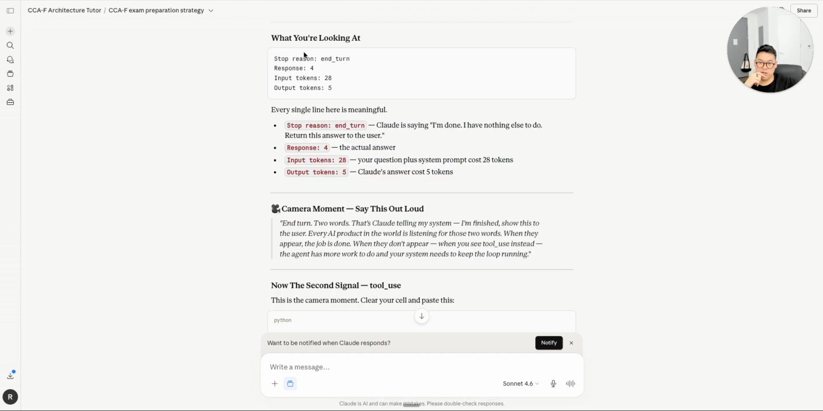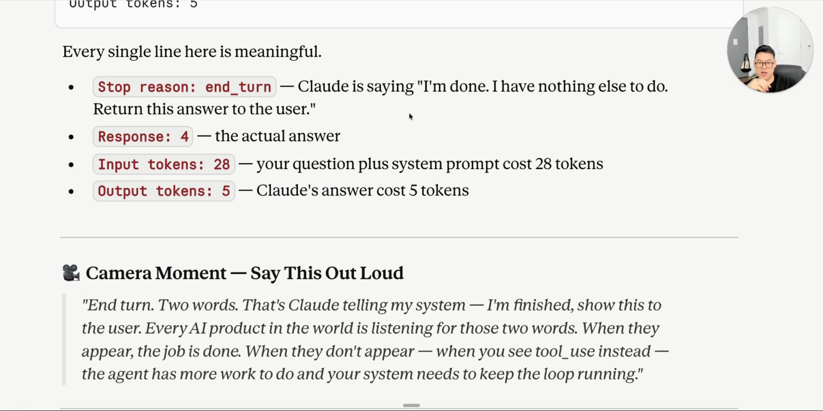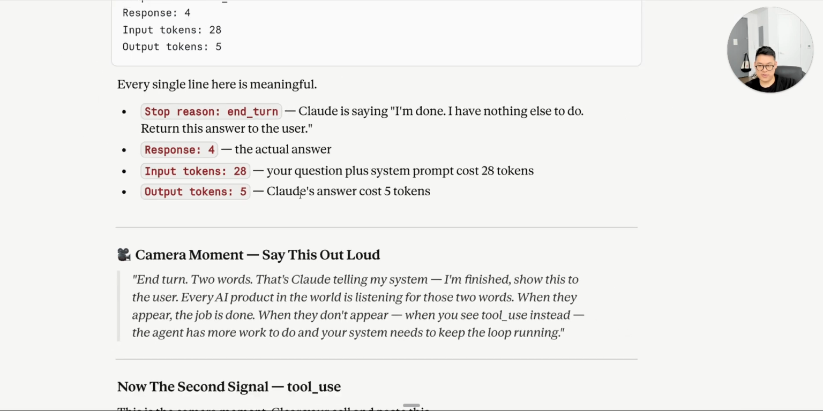Now it says, what you're looking at: stop reason, end turn, response 4, input tokens 28, output tokens 5. Every single line here is meaningful. Stop reason, end turn. Claude is saying, I'm done, I have nothing else to do. Return this answer to the user. Response 4, input tokens 28, and then output tokens is 5. Claude's answer costs 5 tokens.